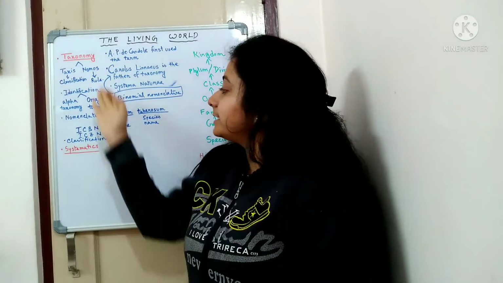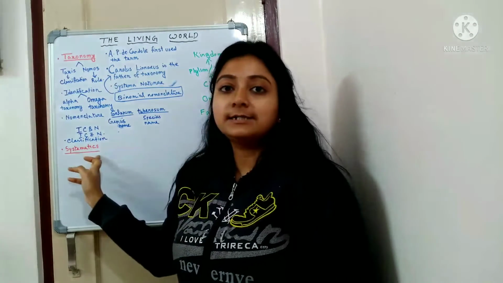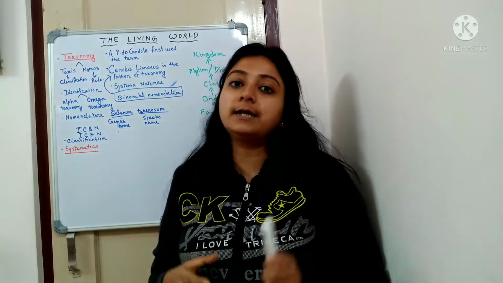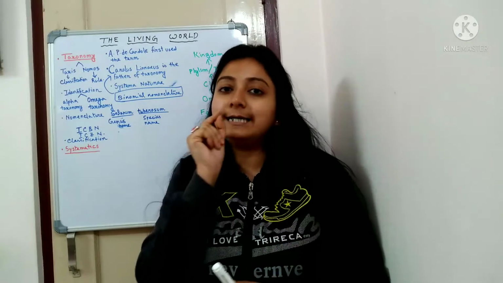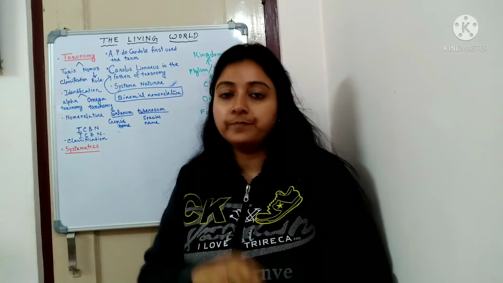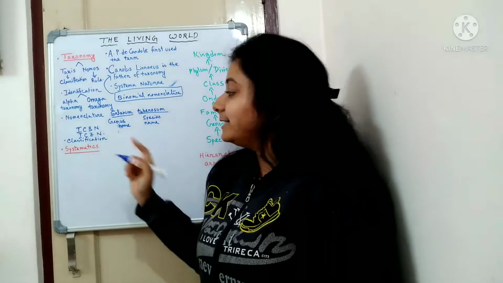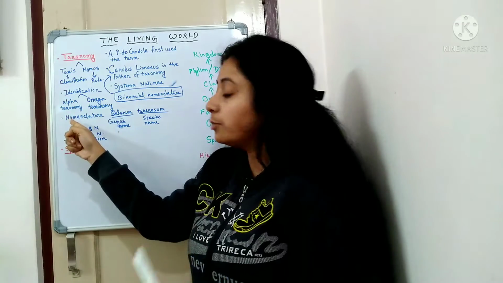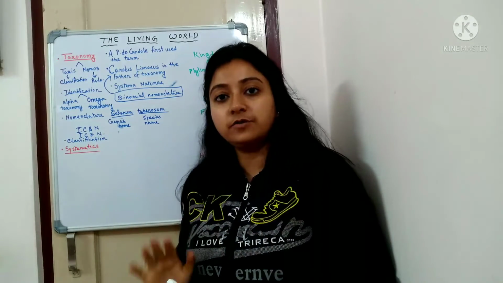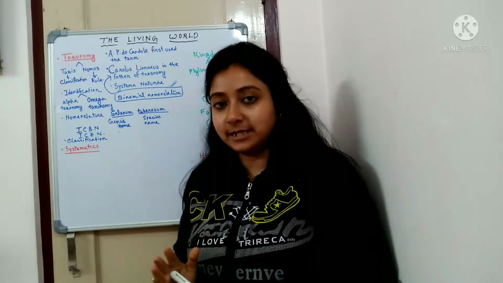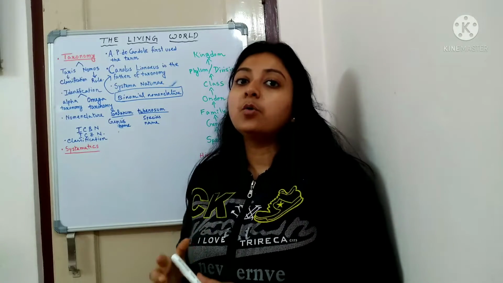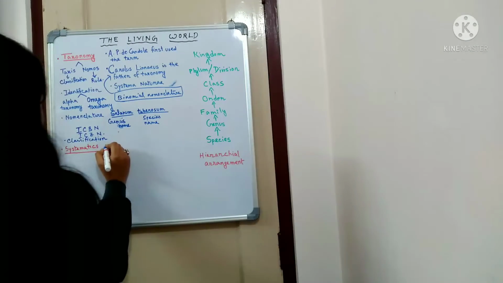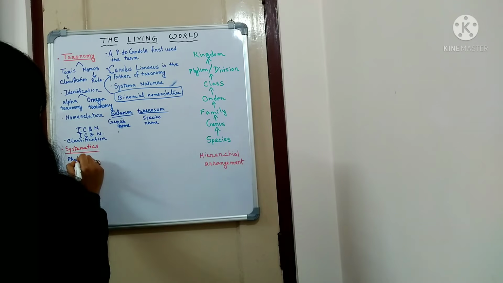Now, students often get confused between these two terms. That's why I have written here this term, systematics. Students often think that both of them are similar, but there is a small difference between these two. What is that difference? In systematics, we follow all of these steps like identification, nomenclature, classification. But along with all of these steps, we need to consider the phylogenetic relationships among the individuals.